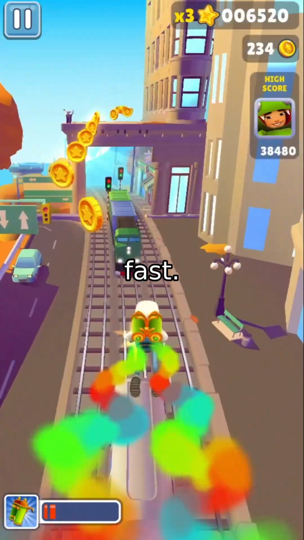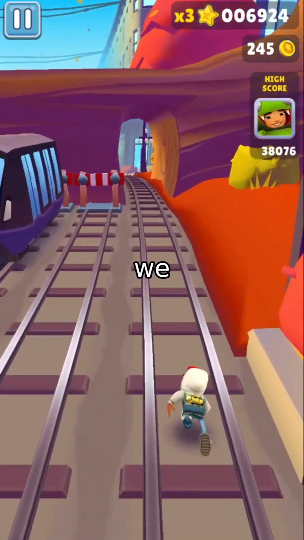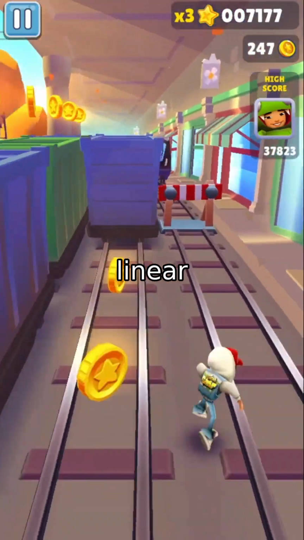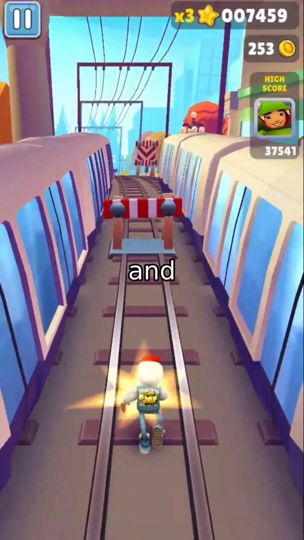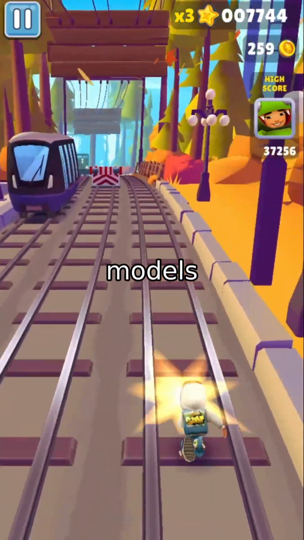The field is moving fast. The bottleneck isn't just more parameters anymore. It's how efficiently we can move information through a sequence. State space models are showing us that linear scaling isn't a compromise. It's a different design space entirely. And the research coming out of it is going to shape how we build, train, and deploy sequence models for years to come.